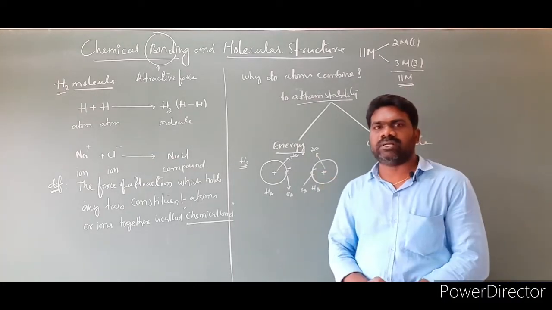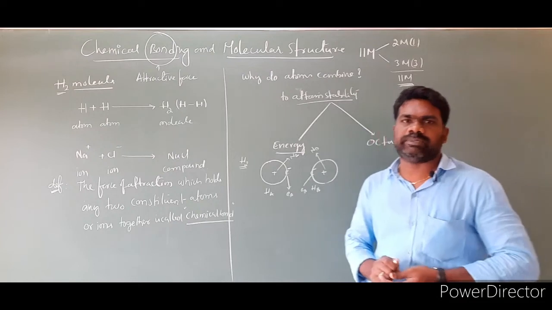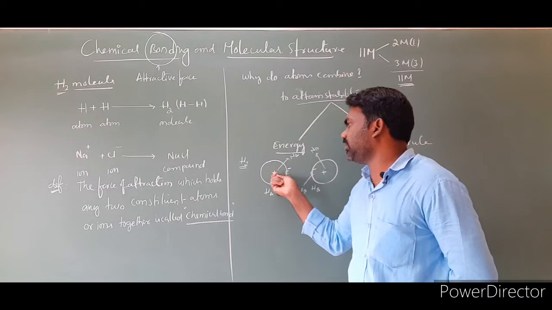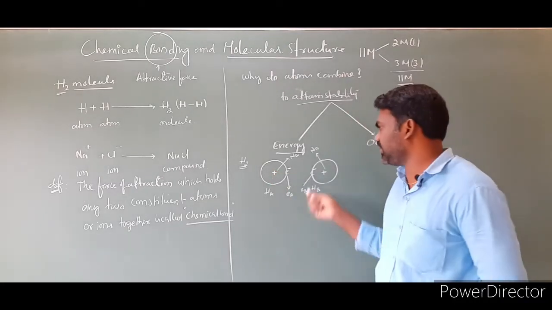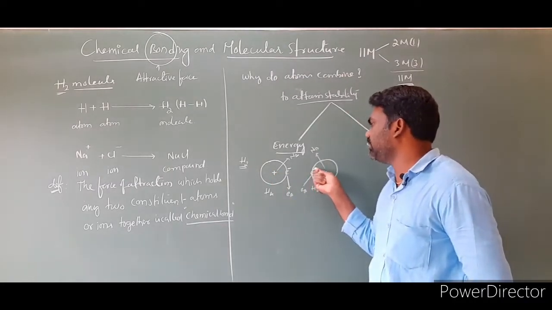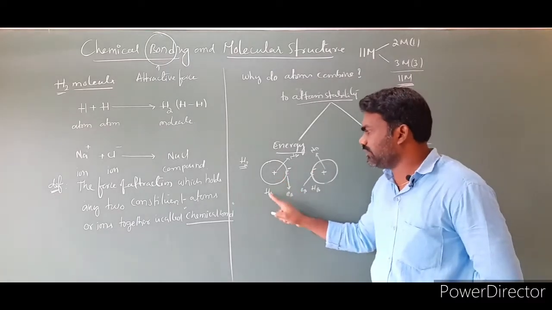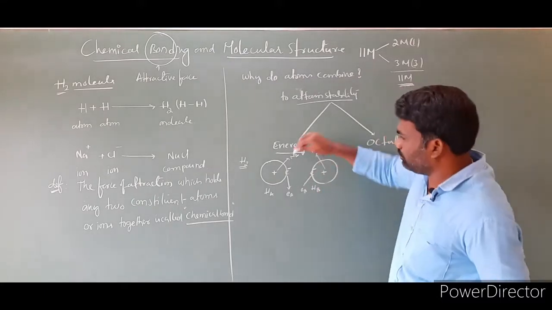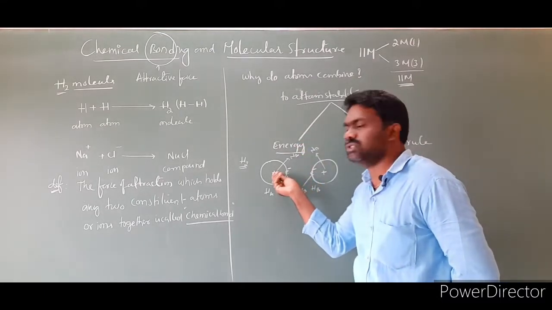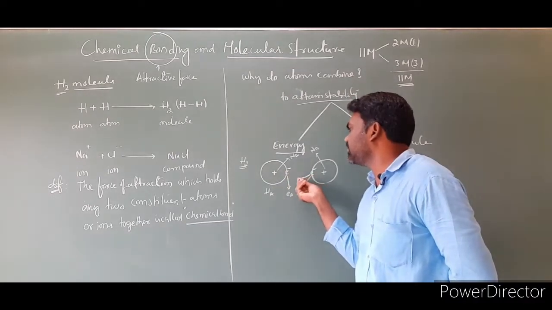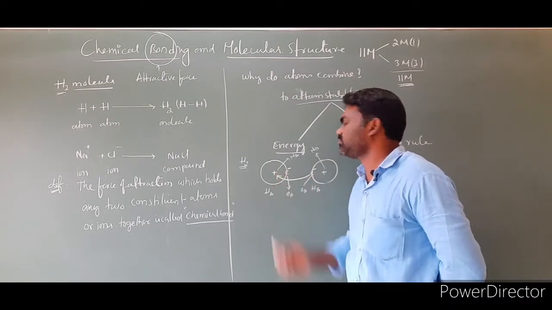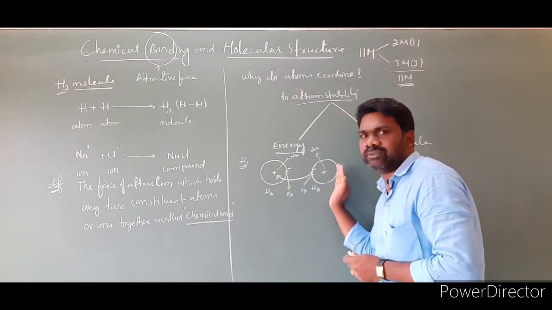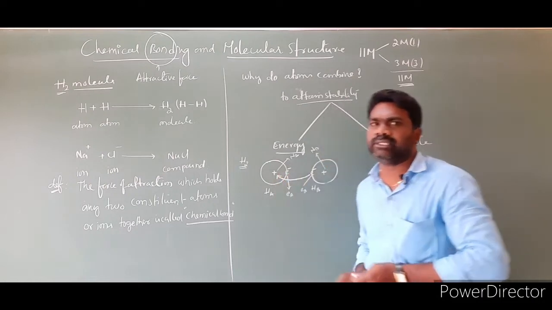And in your previous classes, you learned that two oppositely charged species will always attract each other. So, this is the nucleus of hydrogen A, positive charge. This is the electron of hydrogen B, negative charge. Both will attract each other. That means this nucleus pulls this electron towards its own direction. As a result, this hydrogen B moves towards hydrogen A.